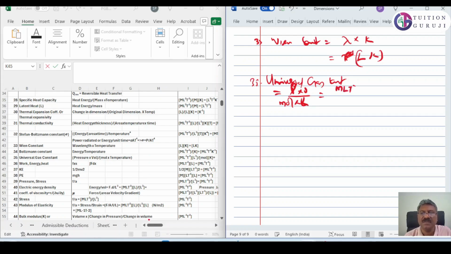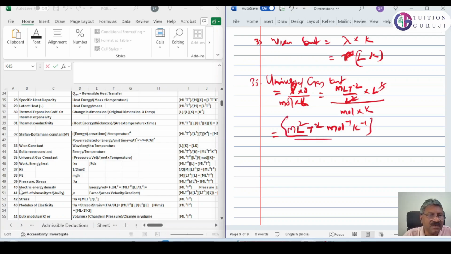Force is m l t raised to minus 2, by area is L square, into volume is L cube, the whole divided by mole into temperature. This L square and L cube will get cancelled, then you will get 1 L left. That means m L square t raised to minus 2 mole raised to minus 1 k raised to minus 1.